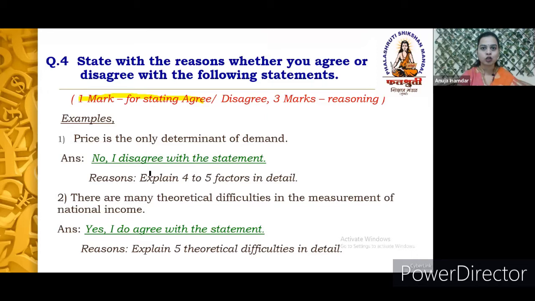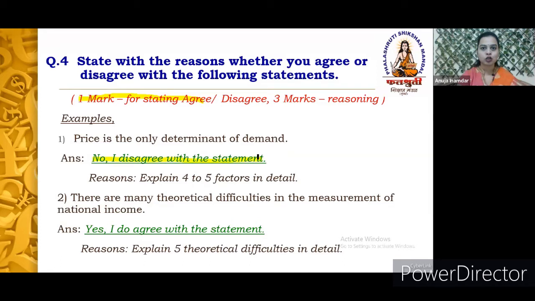So how will we write down the statement? We are supposed to write down agree or disagree with the help of a statement. So if you disagree with the statement, you will write down, no, I disagree with the statement. Make sure that when you write this, this entire statement carries 1 mark.